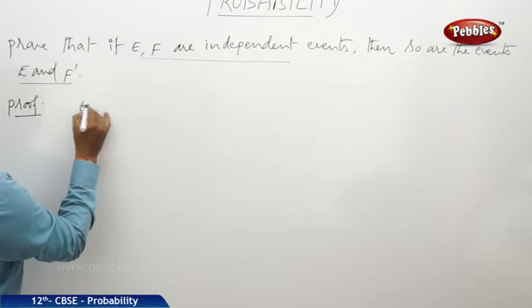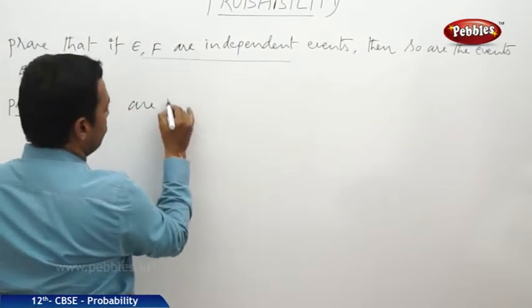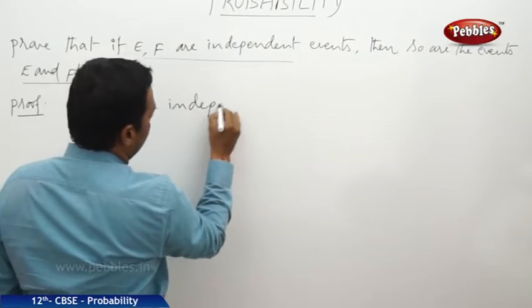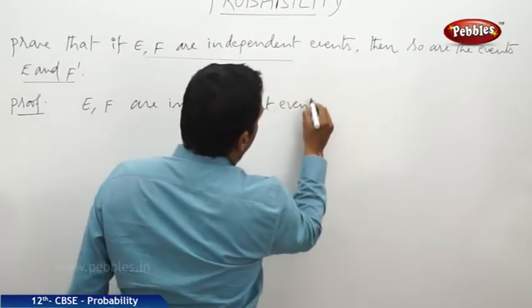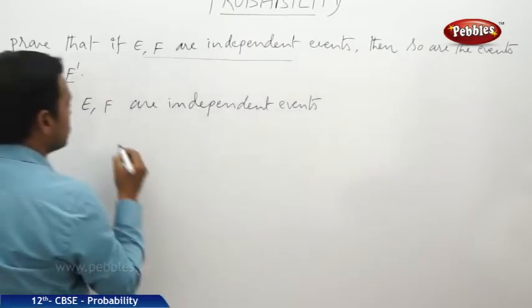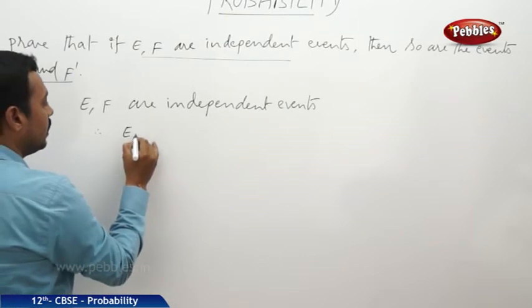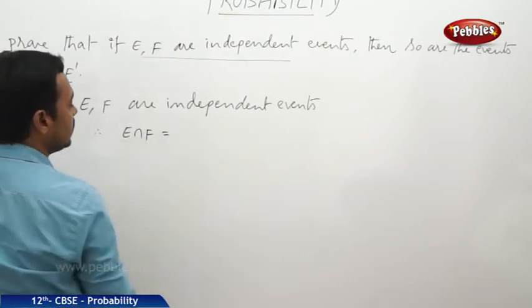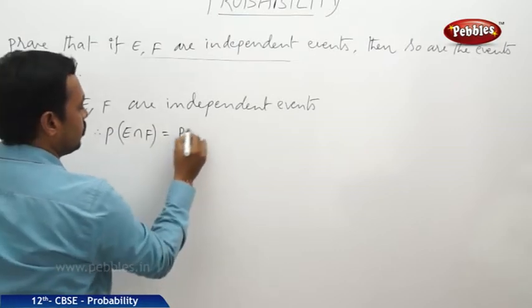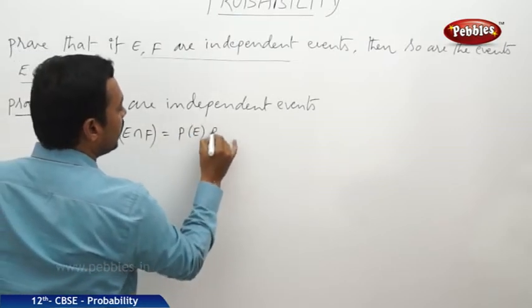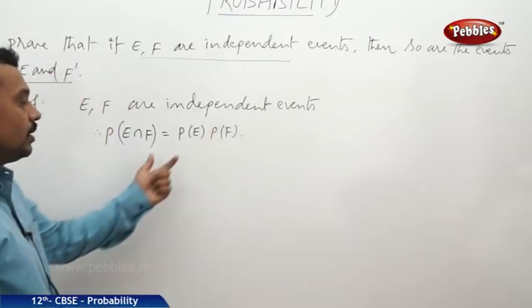It is already given that E, F are independent events. When the two events are independent, then the probability of E intersection F is equal to P of E into P of F. So this we have already proved.